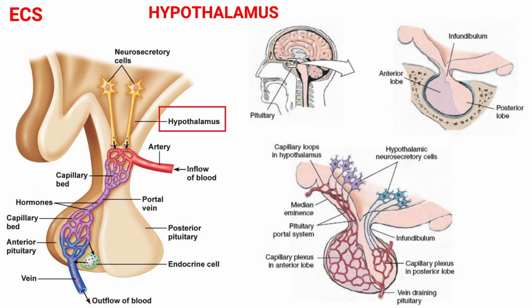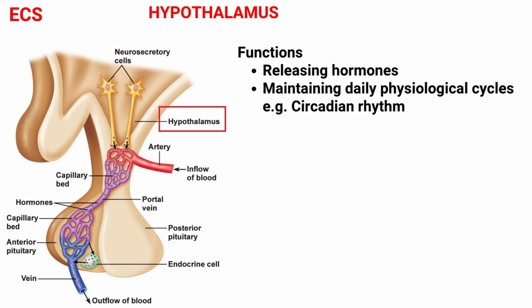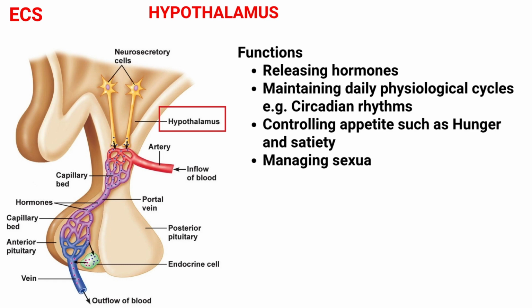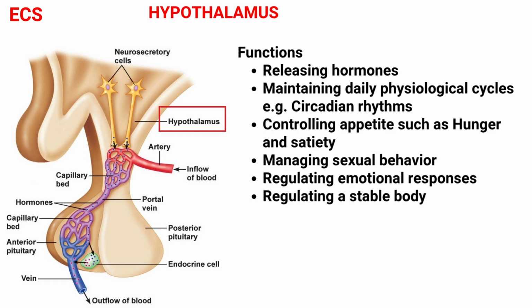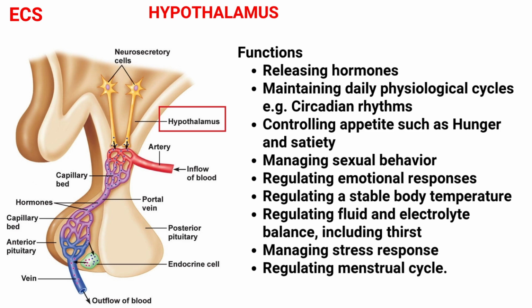It gathers and integrates information about the external environment and uses it to adjust conditions in the internal environment, which keeps the body in homeostasis. The functions of the hypothalamus include releasing hormones, maintaining daily physiological cycles, for example circadian rhythms, that is, sleep-wake cycles, controlling appetite such as hunger and satiety, that is, feeling of fullness, managing sexual behavior, regulating emotional responses, regulating a stable body temperature, regulating fluid and electrolyte balance including thirst, managing stress response, and regulating the menstrual cycle.